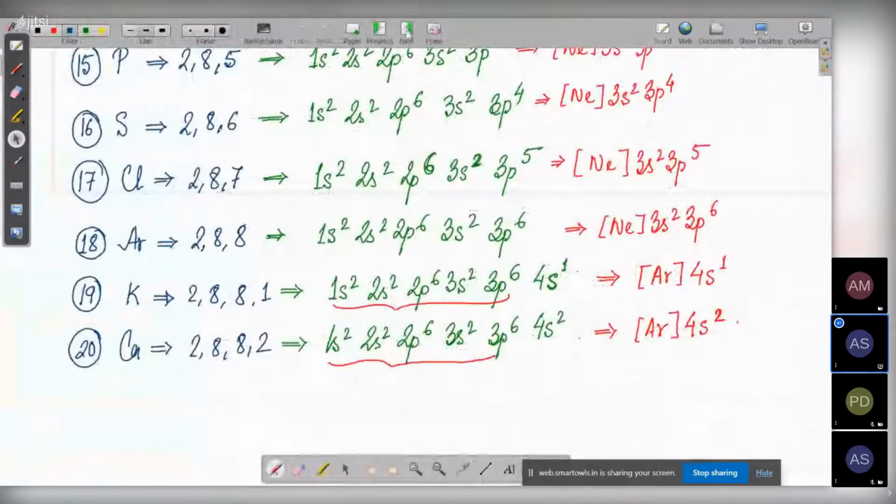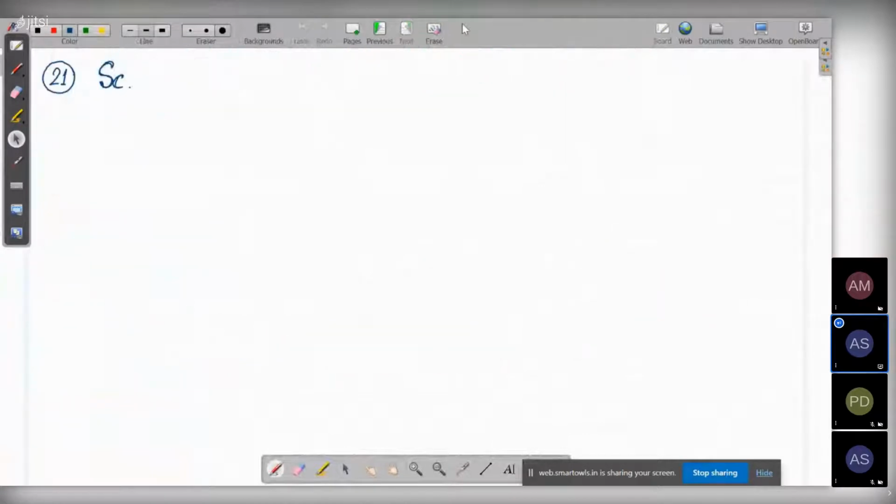Let's write for scandium. I will write it by the second way only, because that's a bit smaller to write. Argon 4s2 3d1.